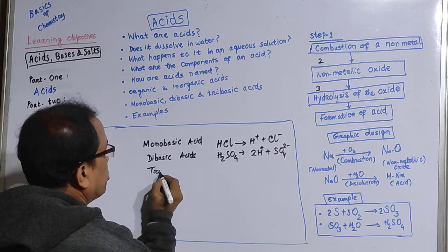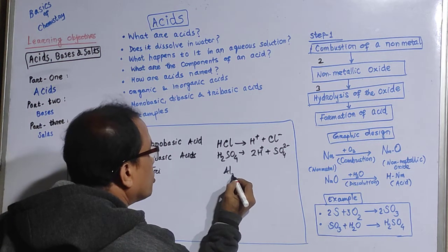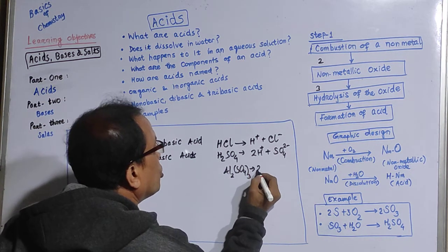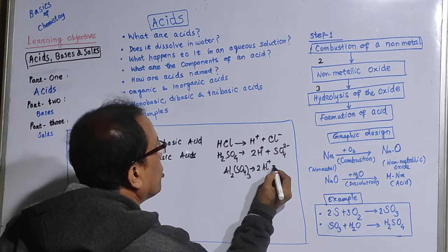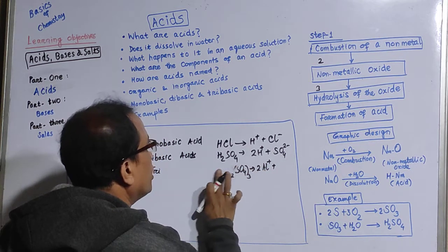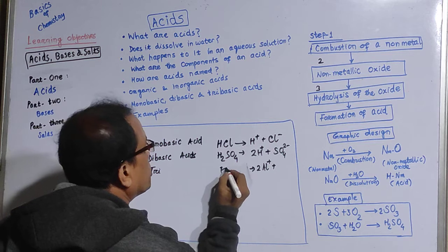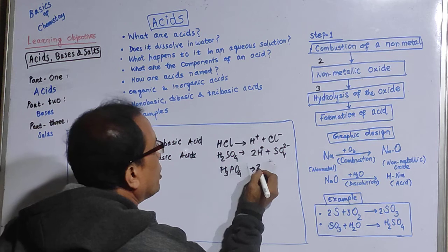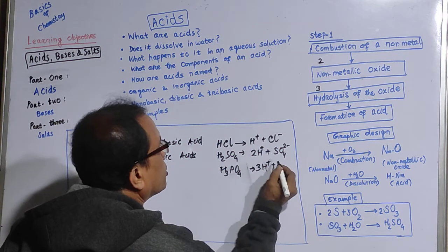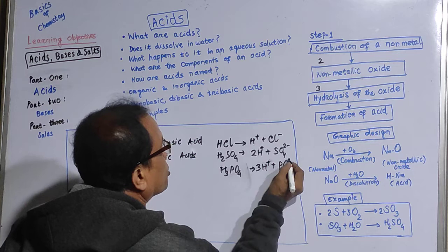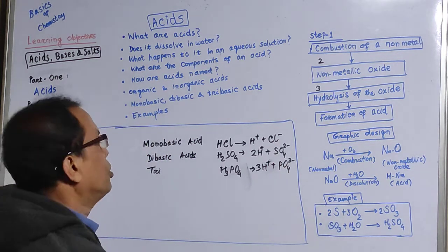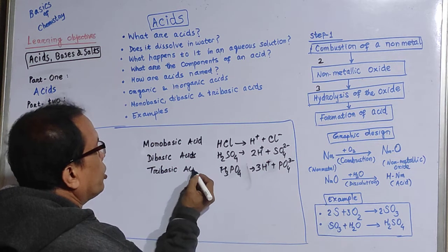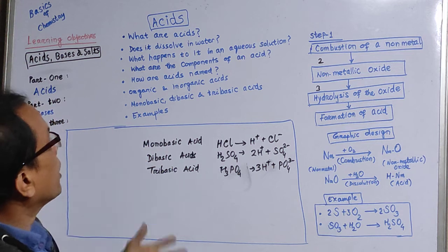Then what will be a tribasic acid? A tribasic acid must be, say H3PO4, so it will give you 3H plus and one PO4 3 minus. This is a phosphate ion. So we can call them according to the number of hydrogen ions they contain. We can call them monobasic, dibasic and tribasic.